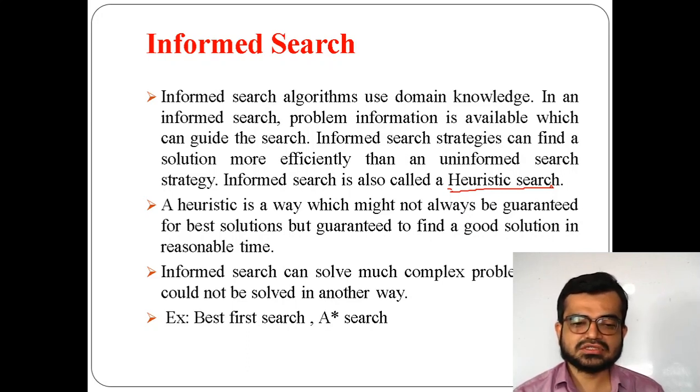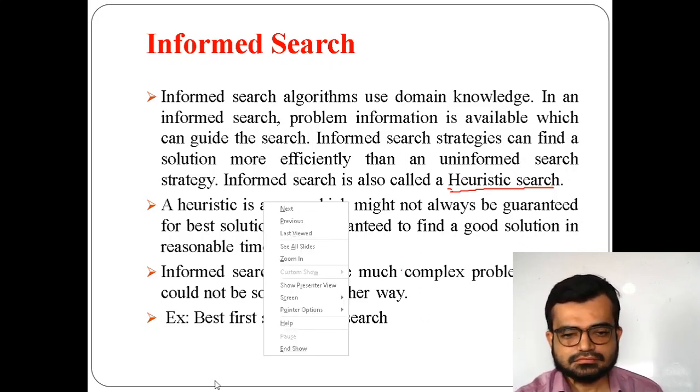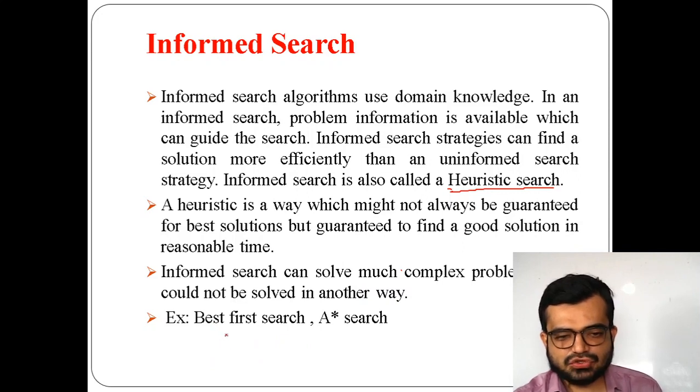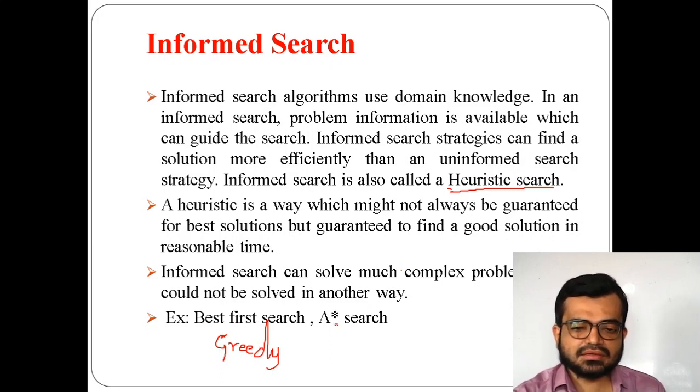In best first search, which approach does it use? Greedy approach. So best first search uses the greedy approach, and the other one, A star search, is also a part of best first search, but it is not a greedy approach. That's why they have divided the name into two different names, best first and A star search. If they just said best first search, both A star and best first would come, but as I said, greedy specifically highlights one type of searching mechanism.